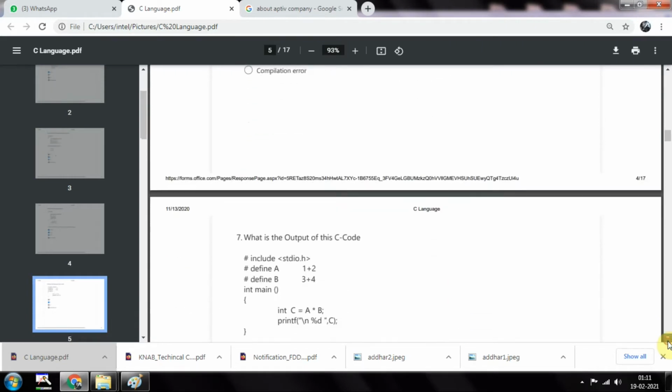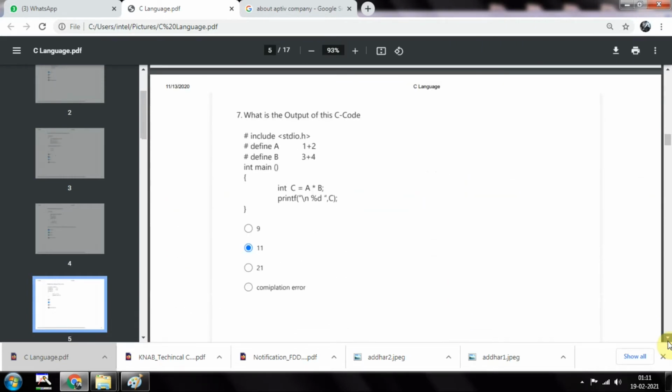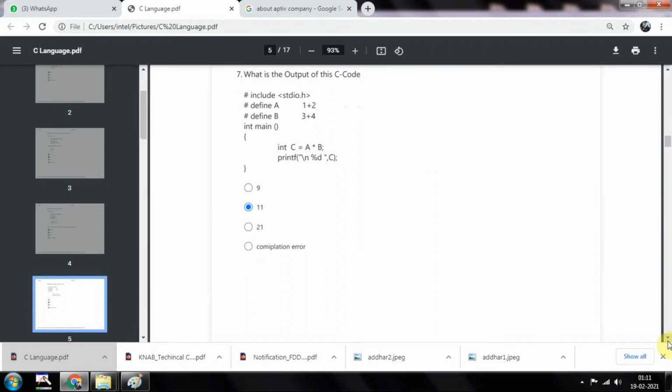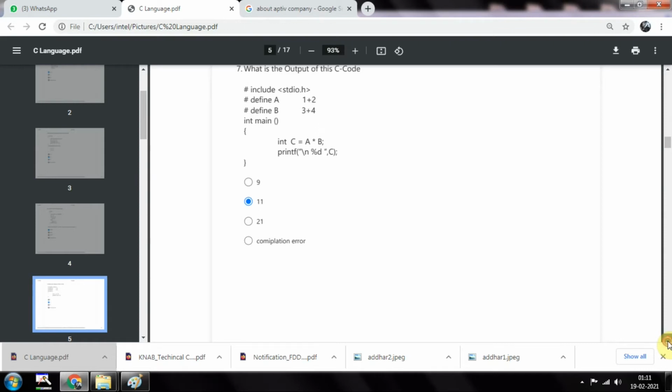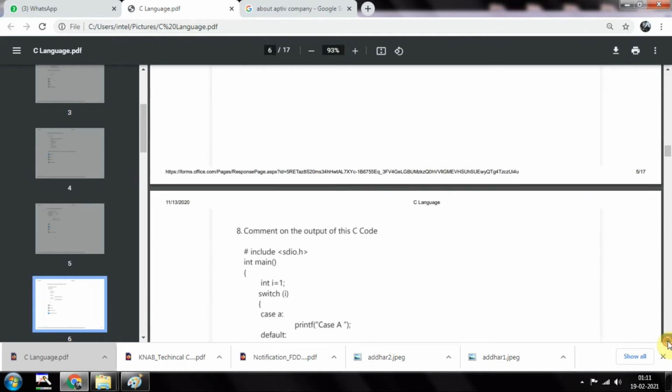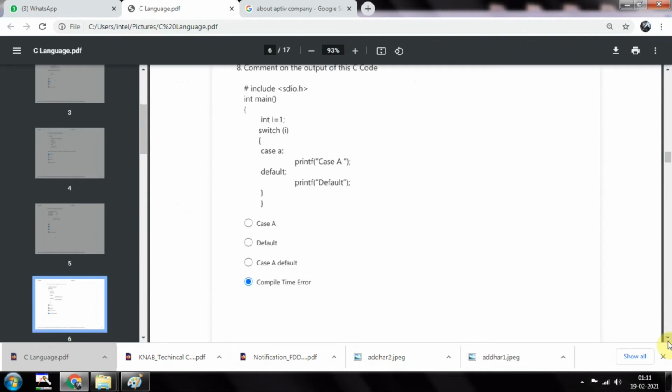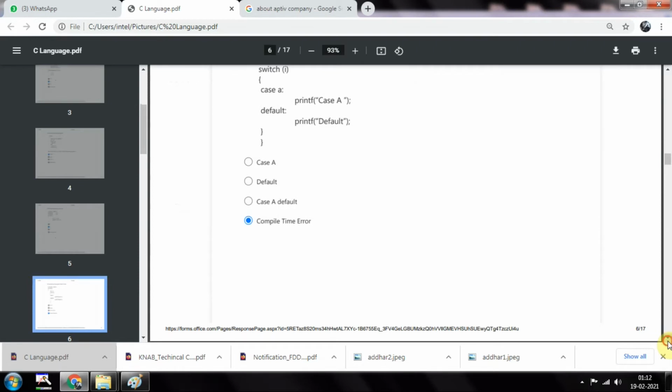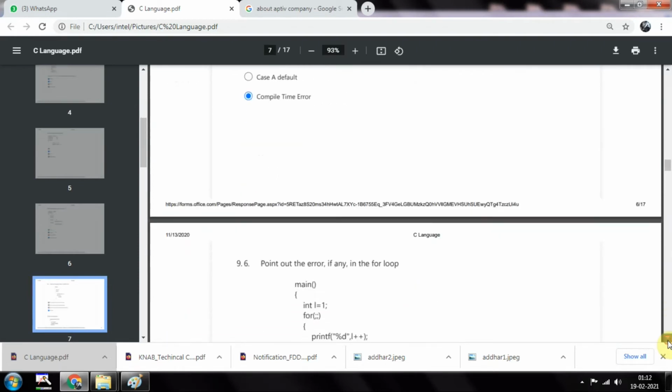The next one: what is the output of this code? stdio.h, a equal to 1 plus 2, b equal to 3 plus 4, c is a star b. So the output will be 11. You can get it easily. Then comment on the output of this code. Again, int i equal to 1, switch i, case 1, printf, case a, and printf, default. So a compile time error it will be throwing.